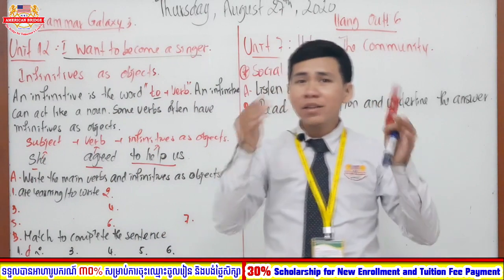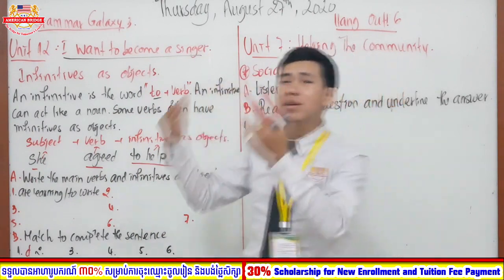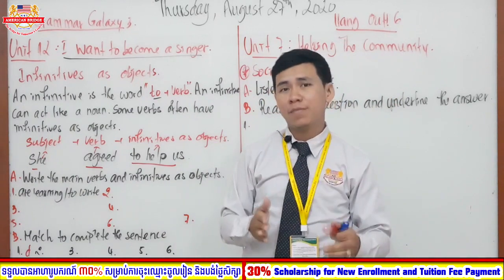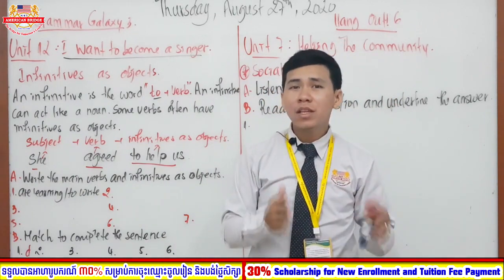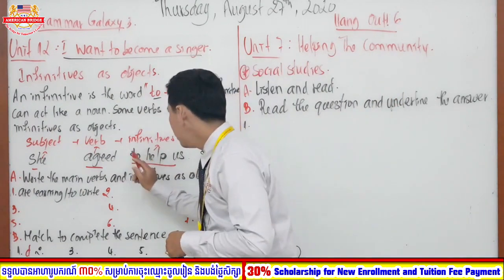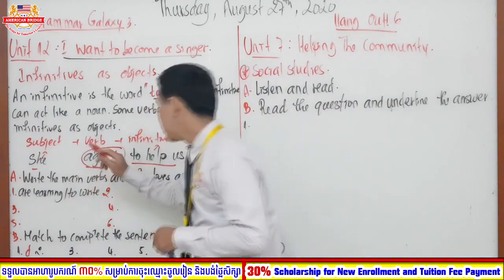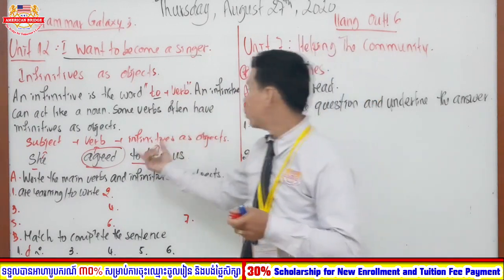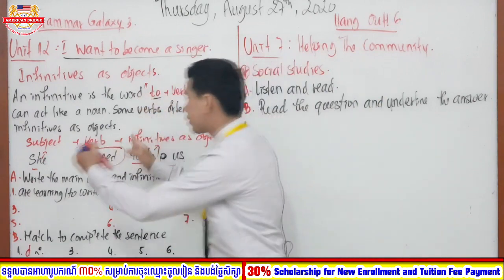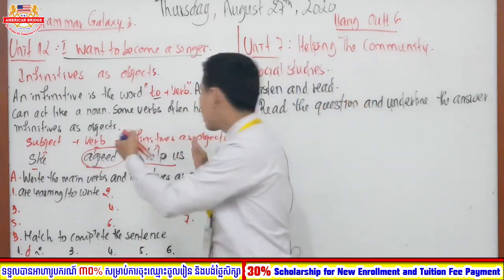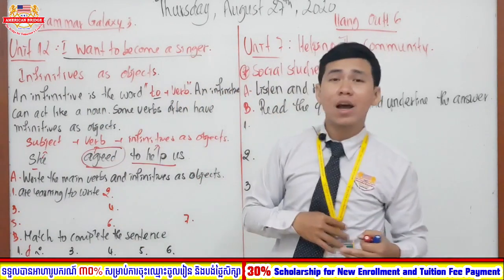So that's why, as I told you in the previous time, but right now I'm going to tell you again, we know this is an infinitive as the object because of what? Because it stands after to, and then it stands after the verb, next to the subject. So when you see to plus verb standing after another verb in the front, we call that infinitives as objects.